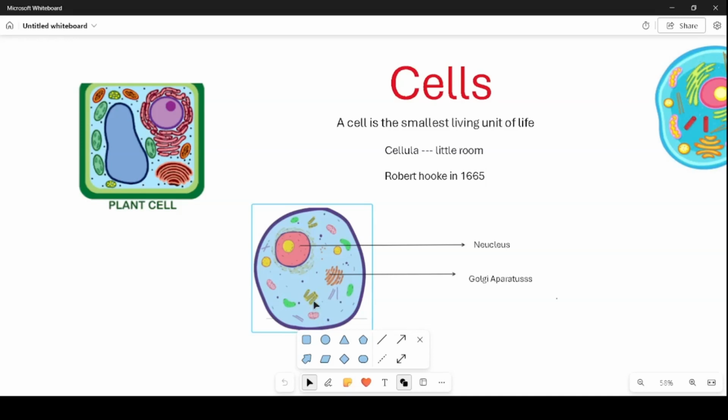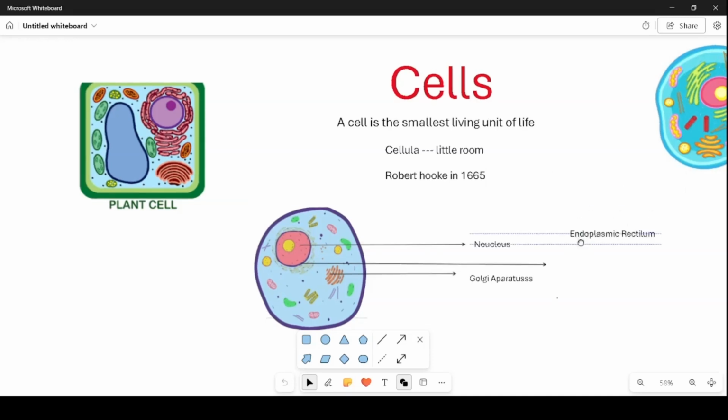Next, we will talk about the endoplasmic reticulum. It is present around the nucleus, and endoplasmic reticulum is of two types: rough endoplasmic reticulum (RER) and smooth endoplasmic reticulum (SER).